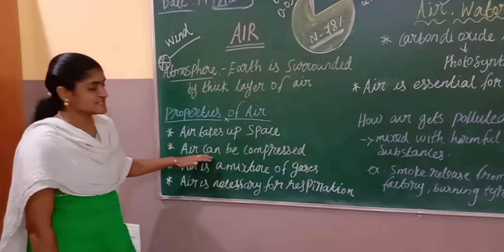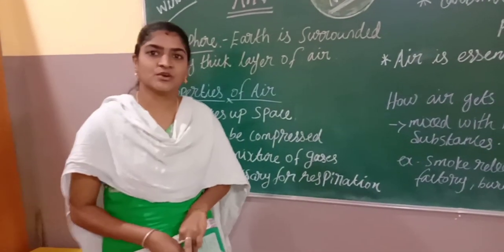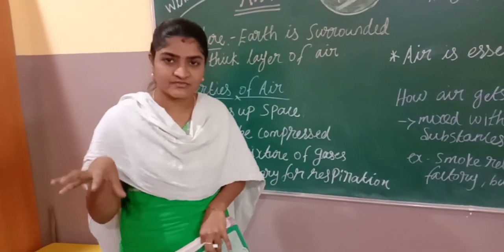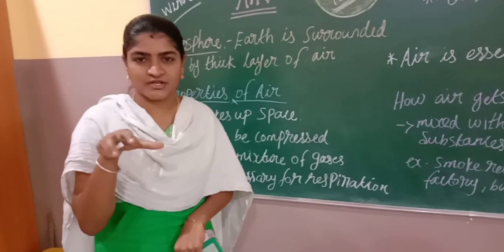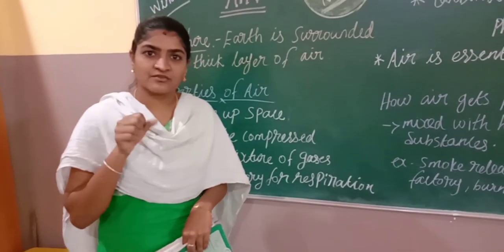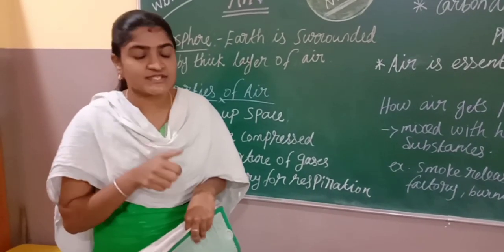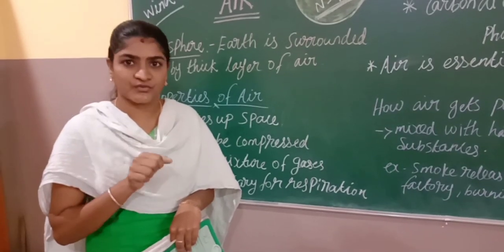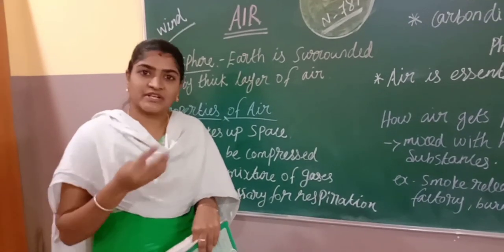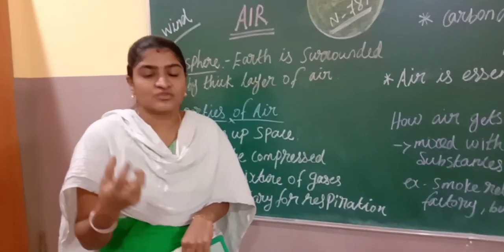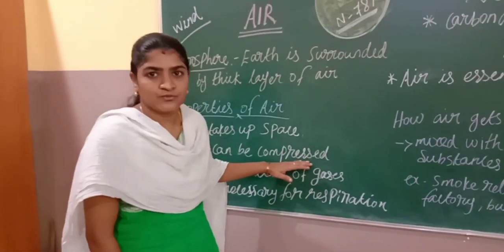And the second point is that air can be compressed. How can we compress the air? For example, now we can take an empty football. Without air filled in the football, you can take it and check how much the football weighs. After that you can blow air in with the help of a pump. We can pump the air inside. However much we can compress it, that much we can compress the air inside the football. Then again you can see the weight. So there is an increase of weight. If we compress the air, it will have more weight. So air we can compress in a balloon and football.